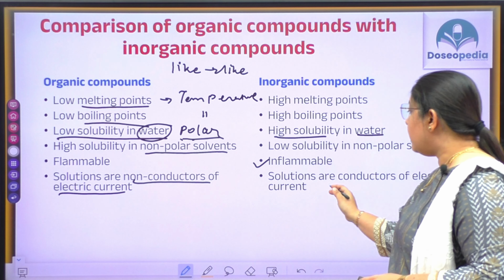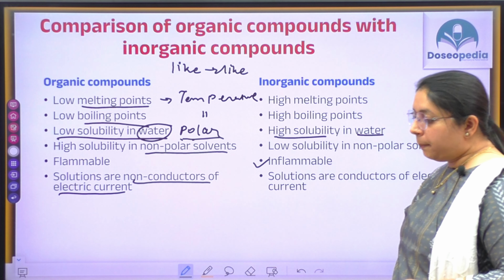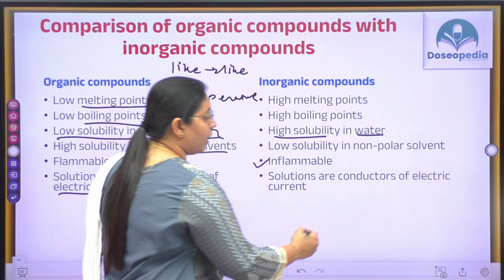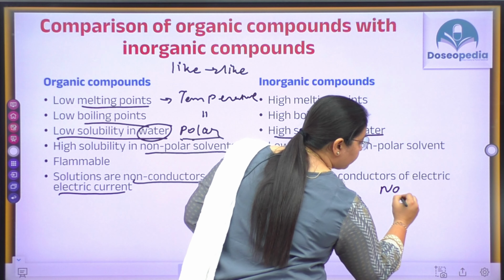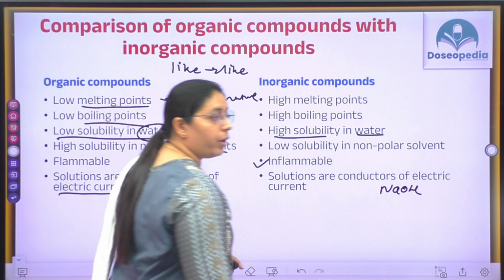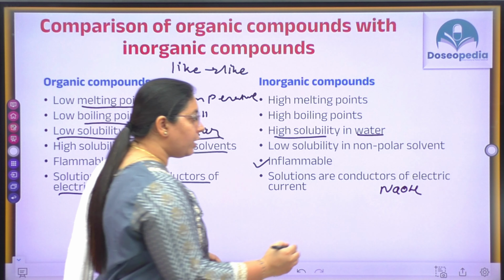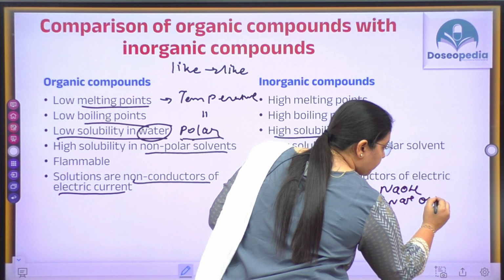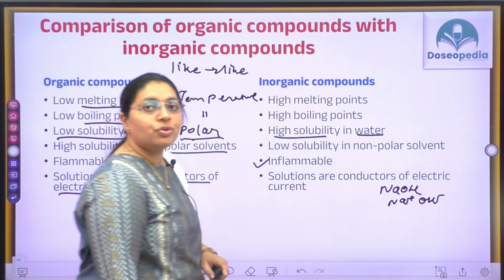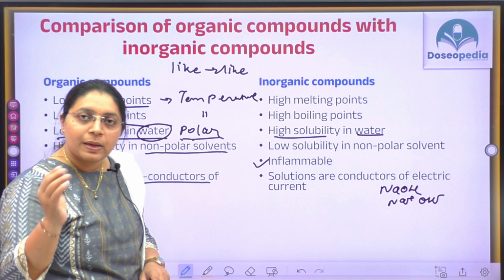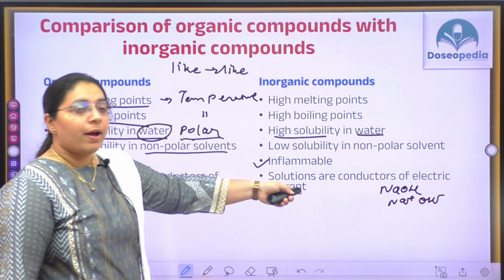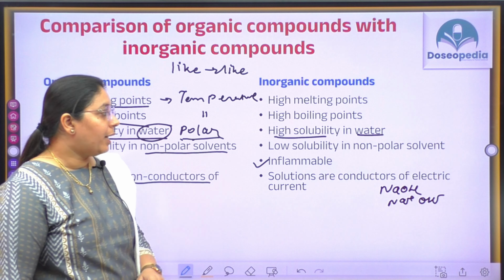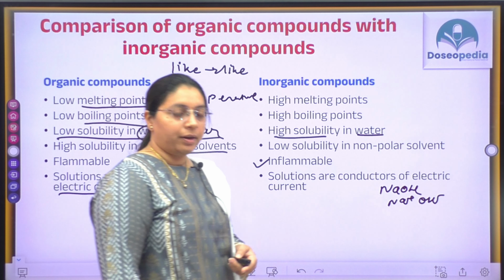While in the case of inorganic compounds, say for example sodium hydroxide, it can be ionized into Na plus and OH minus, right? Here you can see the positive as well as negative charges, and that is why the solution of sodium hydroxide is a conductor of electric current.